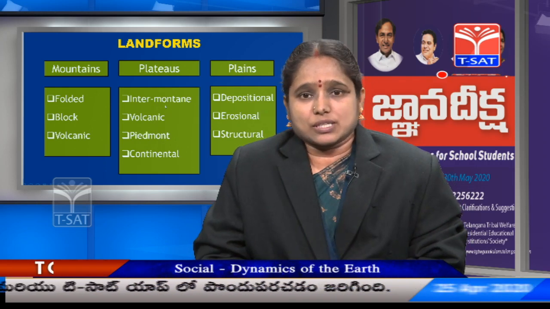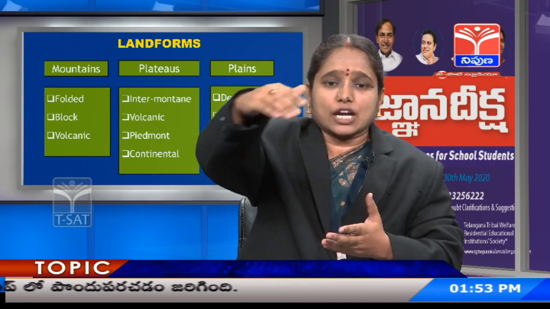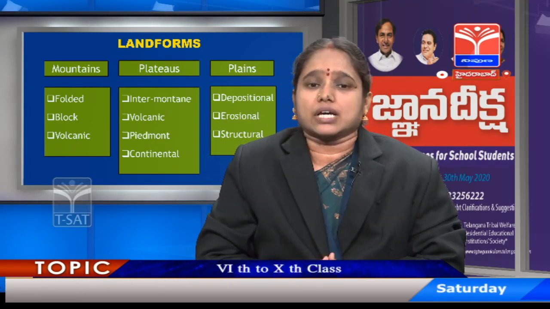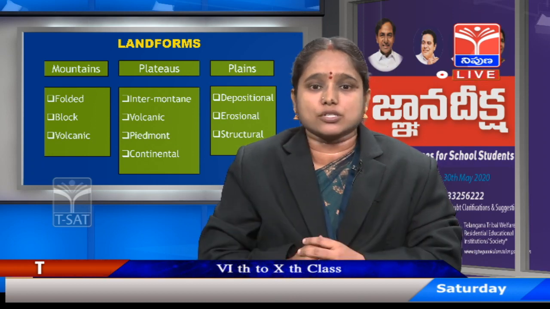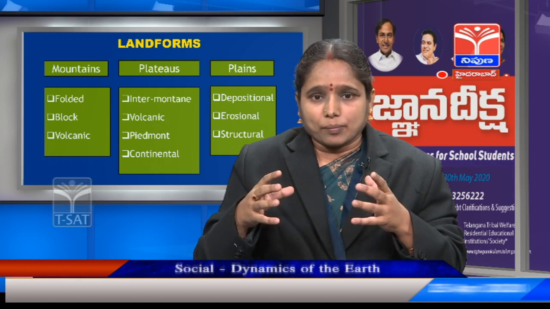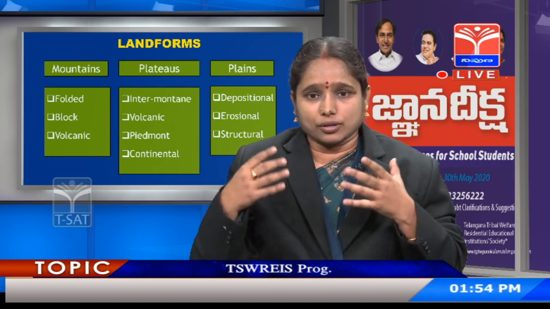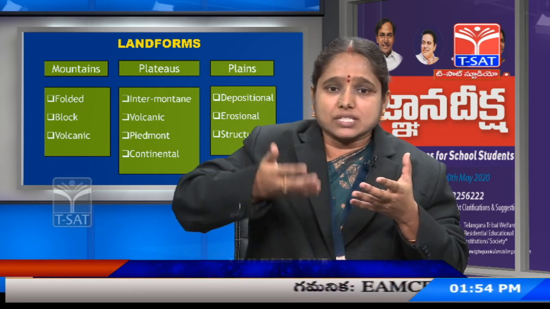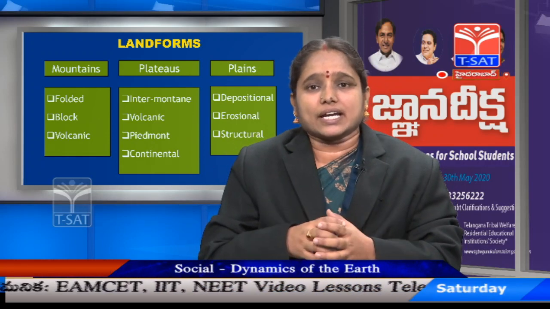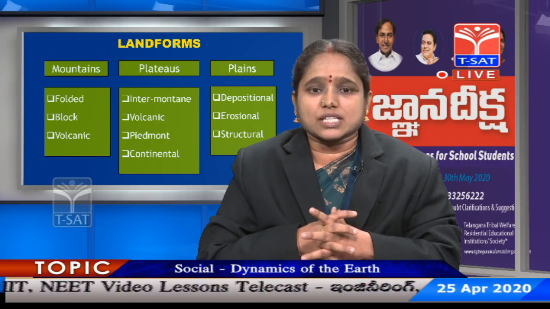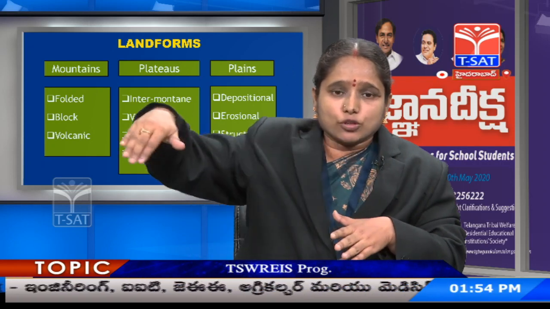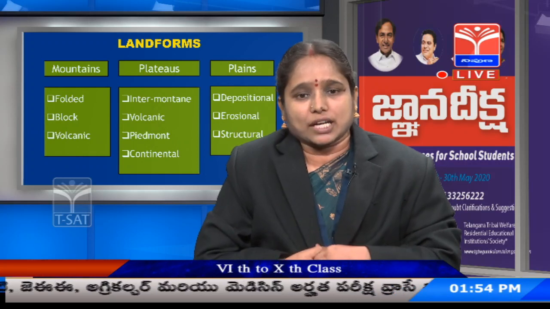An intermontane plateau is usually surrounded by many mountains, and volcanic plateaus are again formed because of volcanic activity. Volcanic activity is nothing but the magma, the fluid rock material which bubbles inside a mountain due to high temperature and pressure, getting erupted when the pressure is at its peak. The plateau formed with such activity is known as a volcanic plateau.